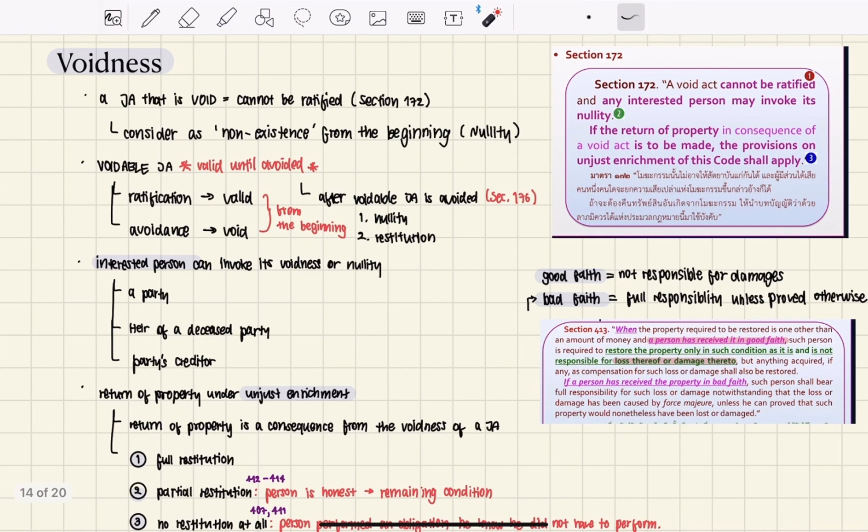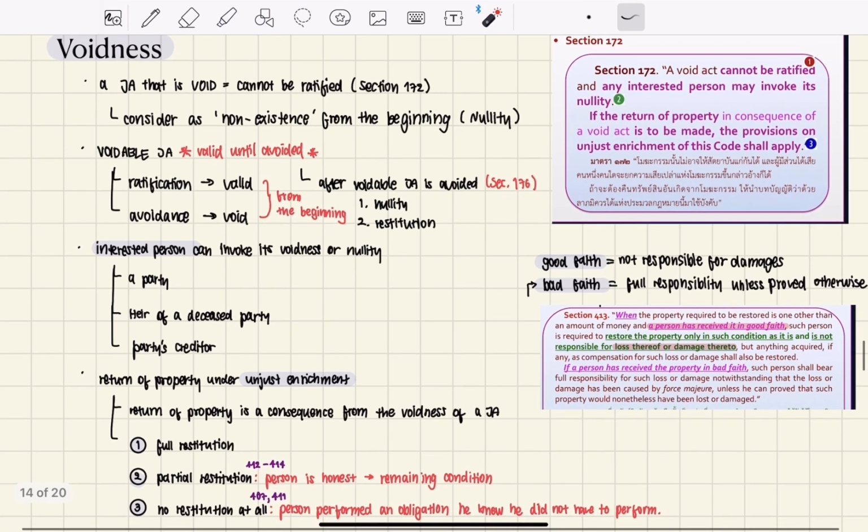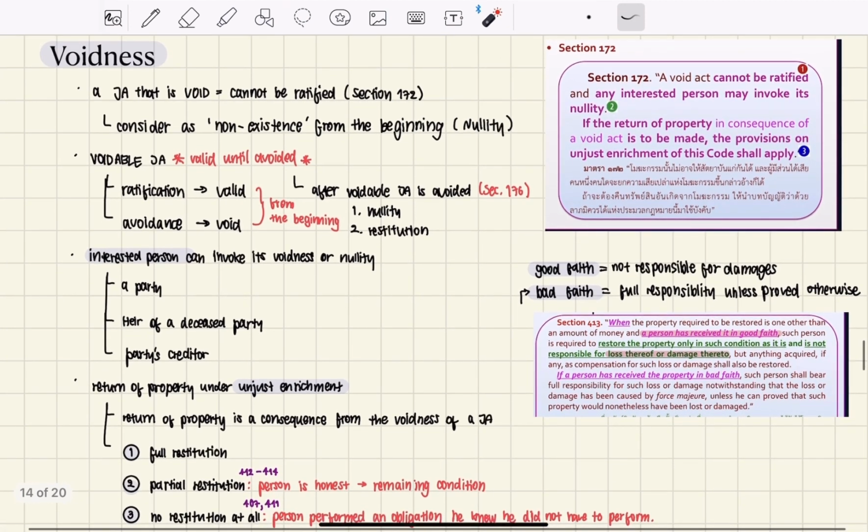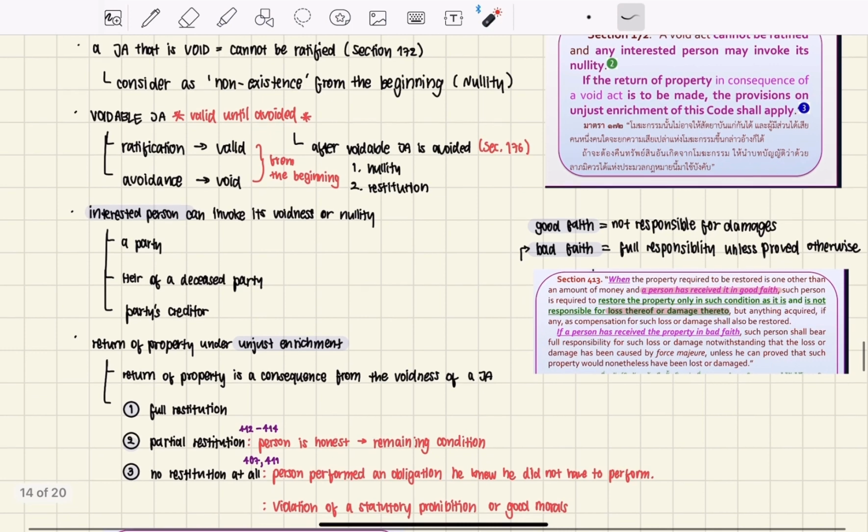So the first topic we'll be covering is voidness. If the JA is void, then it cannot be ratified, and you can read this at Section 172. And if a JA is void, it is considered non-existent from the beginning.